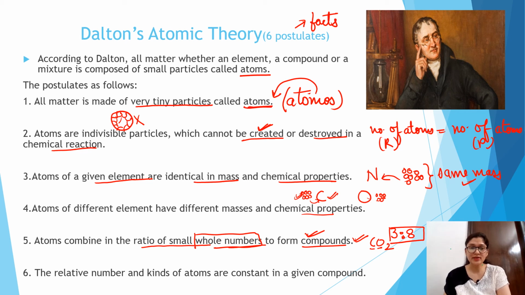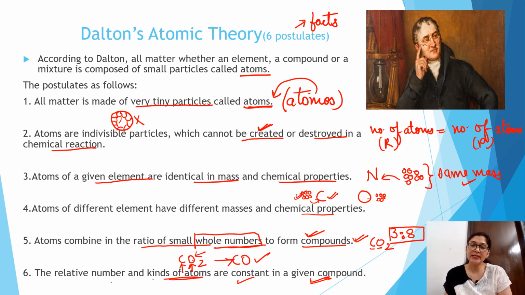The next postulate is, the relative number and kinds of atoms are constant in a given compound. Like if I want to form carbon dioxide, then I have to take two atoms of oxygen and one atom of carbon, right? If I remove one oxygen, then the compound gets altered and becomes entirely different, right? So the kind and the number of atoms has to be constant for any definite compound.